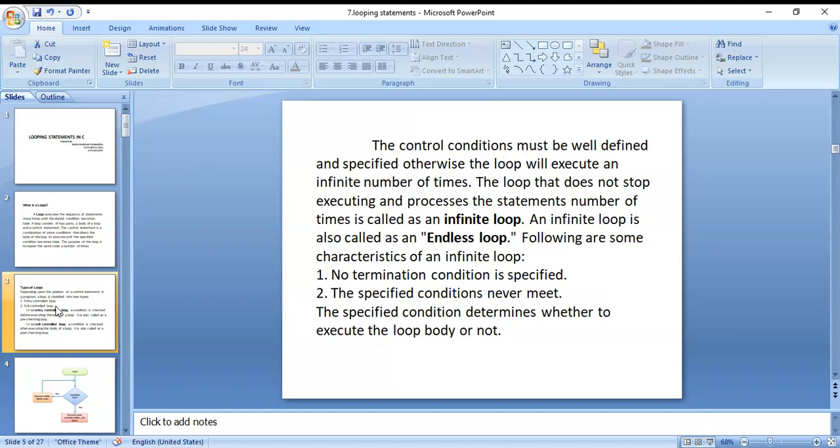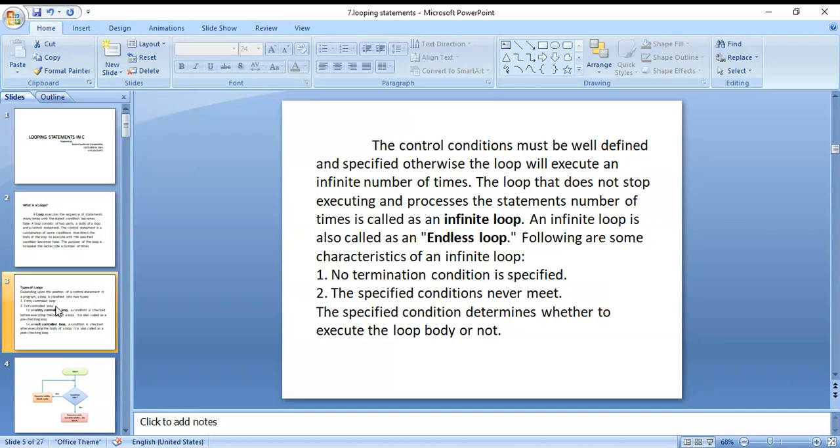Also, after the condition you can't put a semicolon in while and for loops. But in do while, you must terminate with a semicolon after the while condition. Those are the differences.